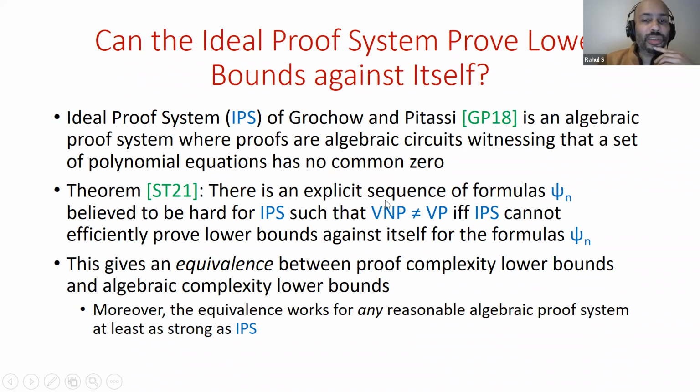One interesting aspect of this is that it gives you an equivalence between proof complexity lower bounds and algebraic complexity lower bounds. VNP not equal to VP is an algebraic complexity separation, and the statement about IPS not efficiently proving lower bounds against itself is a proof complexity lower bound. In fact, there's nothing particularly special about IPS. The equivalence is going to work for any reasonable algebraic proof system that's at least as strong as IPS.